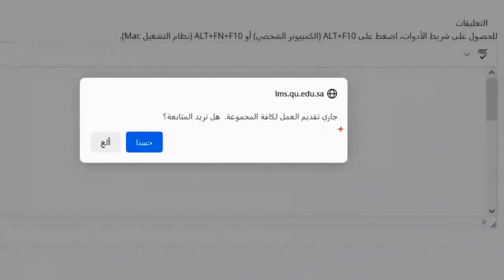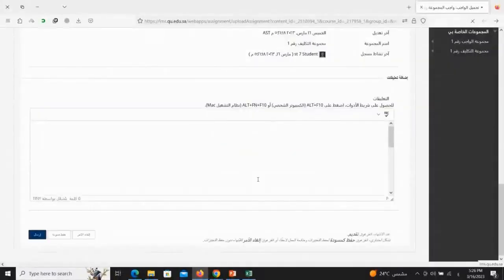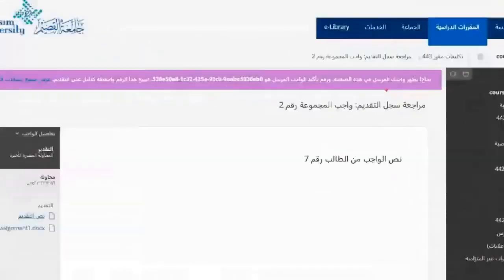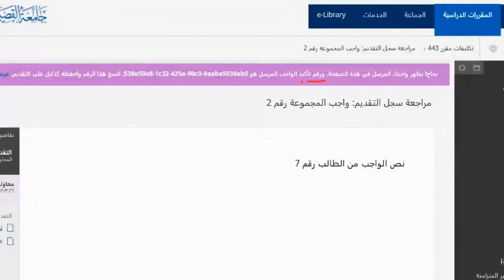Now, let's click the submit button and see the message that appears. It says, please note, this is submitting the work for the entire group, not just individually. So, student number 7, you are submitting for the whole group. We'll say yes. Yes. So the student has now submitted their assignment, and when he submits his assignment, please pay attention to what happens. There's a number called the confirmation number for the submitted assignment. The number you see here, do you see it?